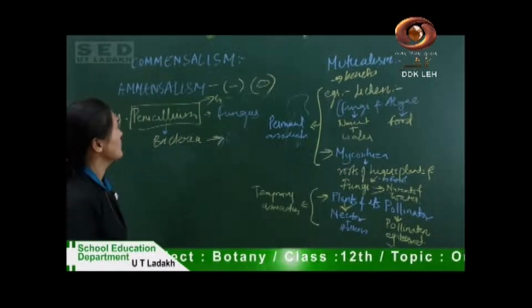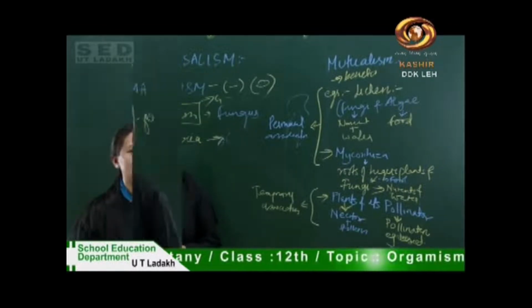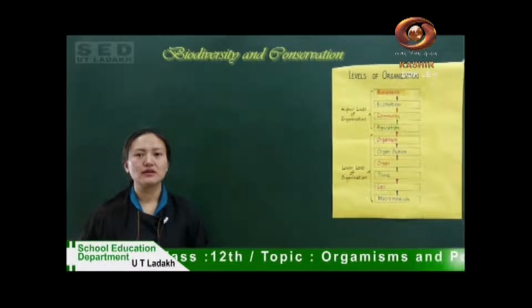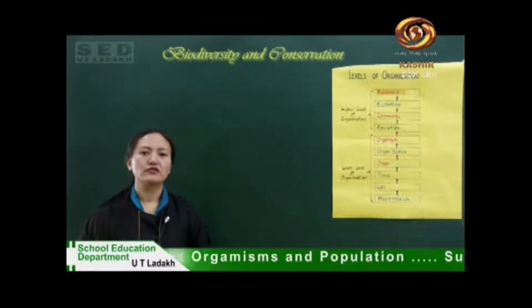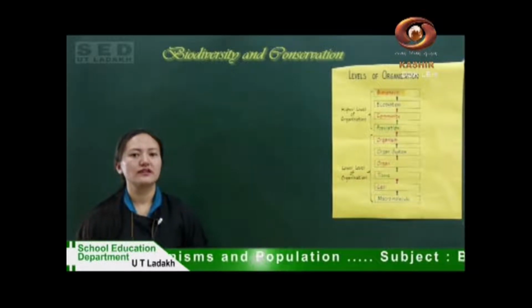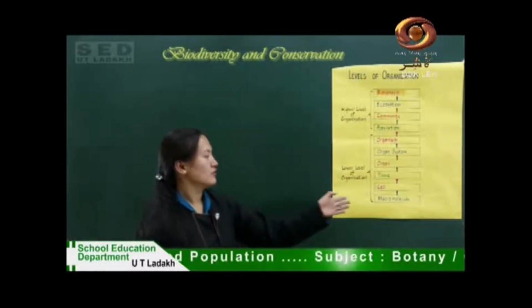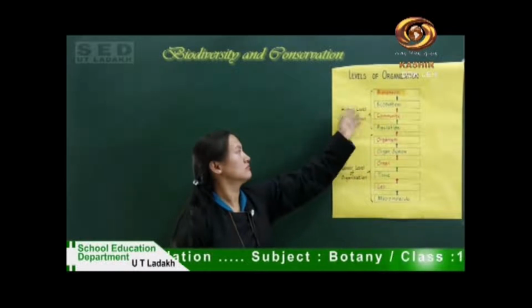Next we will study biodiversity and its conservation. In our biosphere we have a huge amount of diversity ranging from macromolecules to the biosphere.